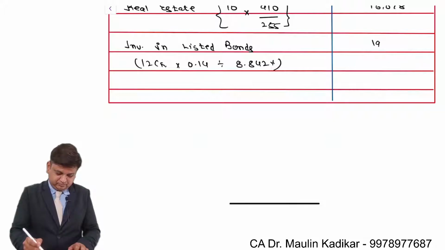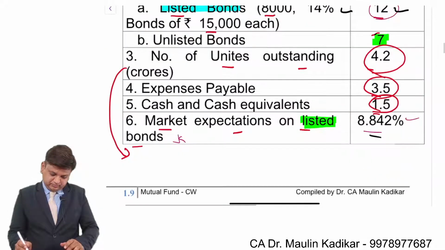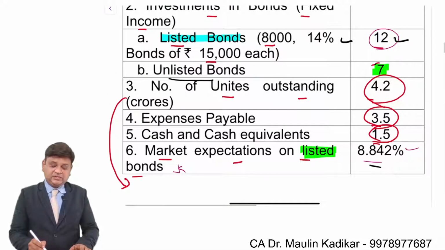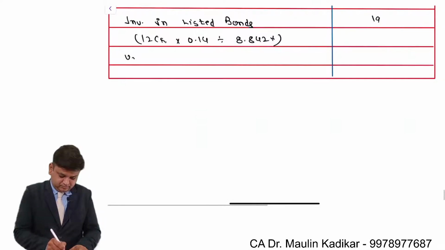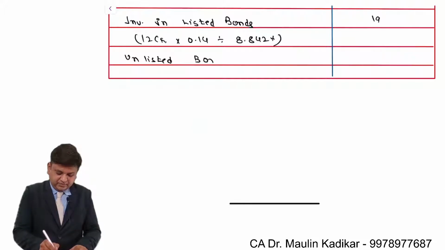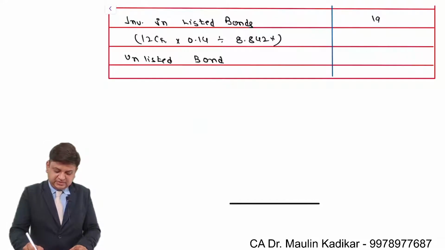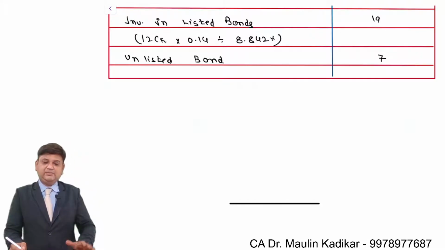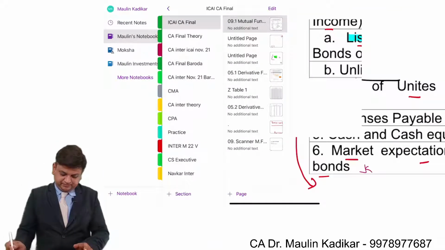Next, unlisted bond 7 crore. In that, no information is given, so book value and market value are assumed to be the same. That is, the price at which we had purchased it and the current price, that is 7 crore.